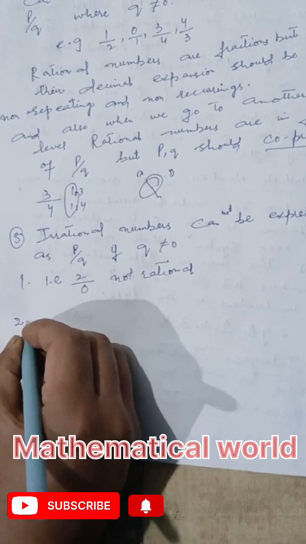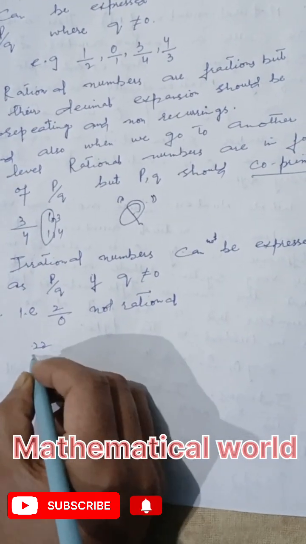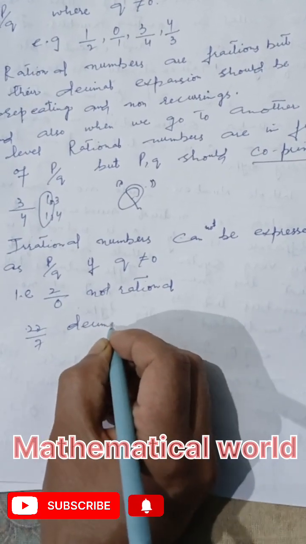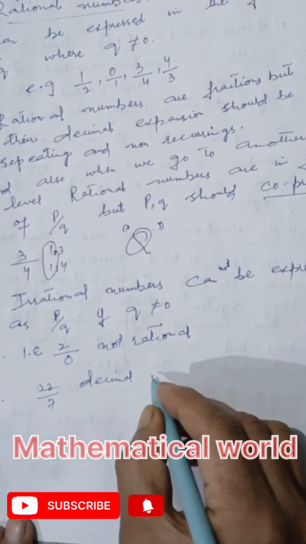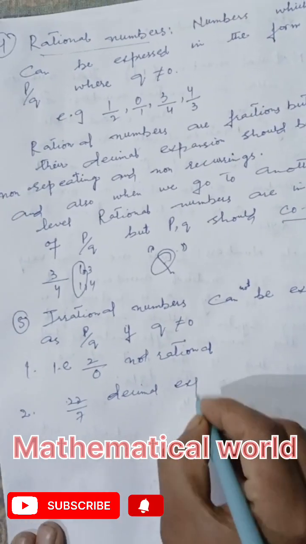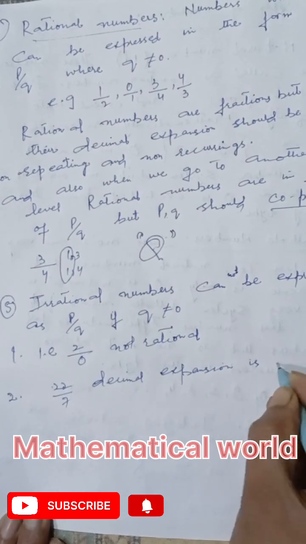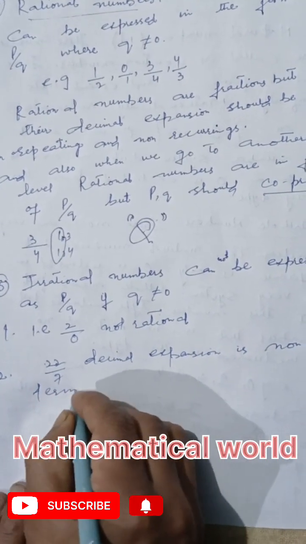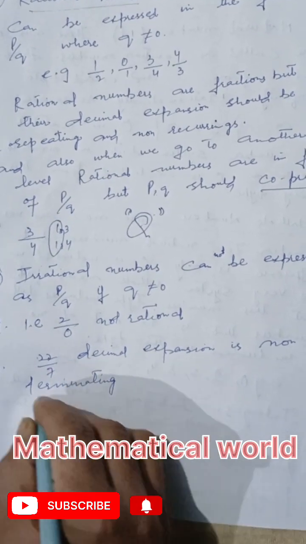Second definition is if, for example, 22 by 7, decimal expansion is non-terminating. What does that mean?